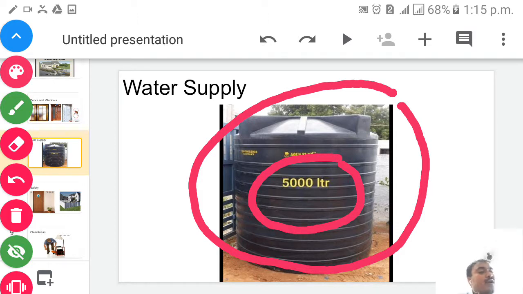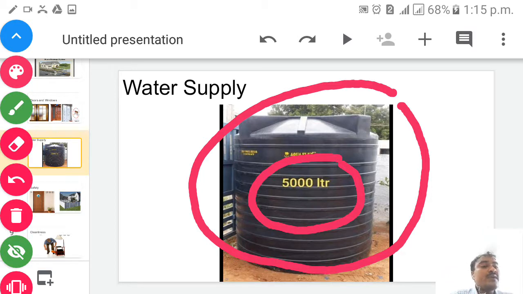The scarcity of water can lead to unhygienic surroundings. Drinking water must be stored in clean and covered vessels. Storage tanks must be cleaned at regular intervals. So children, keep that in mind. Water plays an important role in our life.